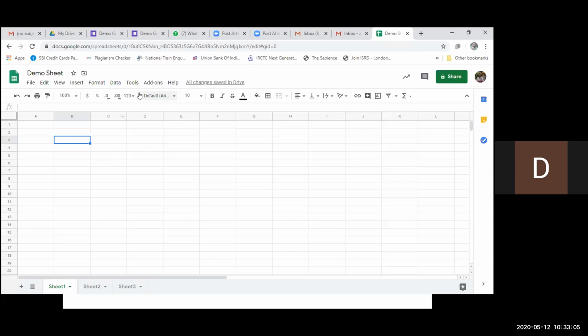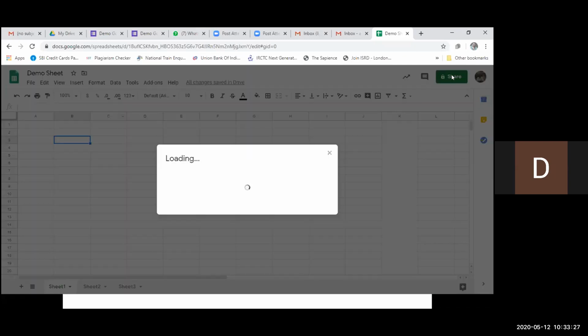The second advantage: on the right-hand side, you have a Share button. Suppose you are working in a group, you want to work with a variety of data, lots of data, and many people are working on the same data.